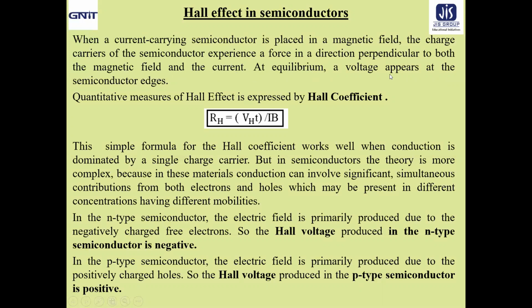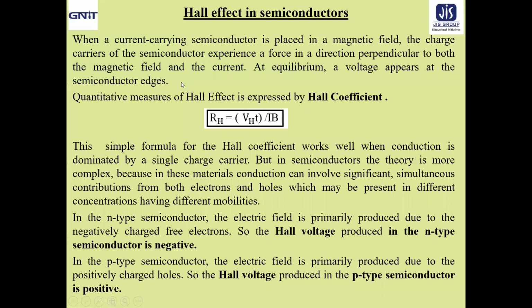At equilibrium, a voltage naturally appears at the semiconductor edges. So everything remains the same, but the point is that in case of semiconductor, we know that there are two types of charge carrier present. One is the electron and the other is the hole.